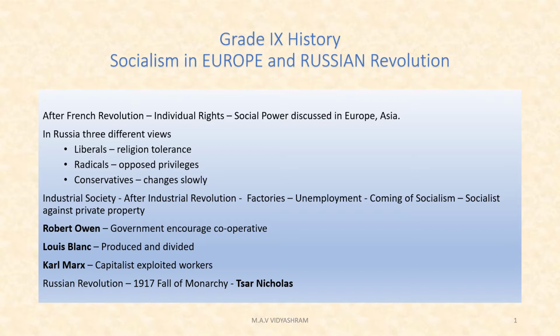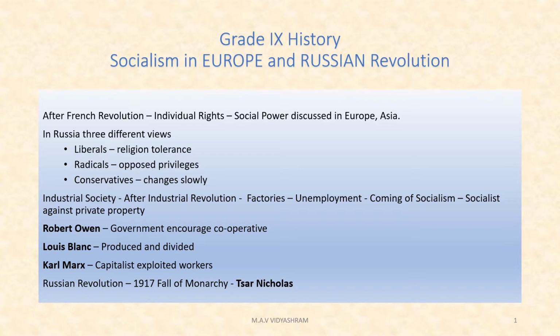In Russia, there are three different views among the people. Depending upon the views, the people were divided into three: liberals, radicals, and conservatives. So, who are the liberals? The liberals were those who liked to have a tolerance to religions. They were opposed to the uncontrolled powers of the rulers. They safeguarded the rights of the individual, voting to men, but they were opposed to women voting.